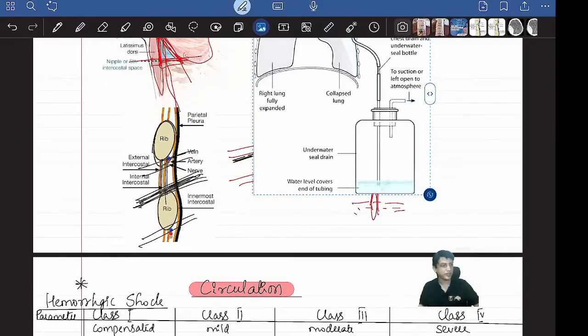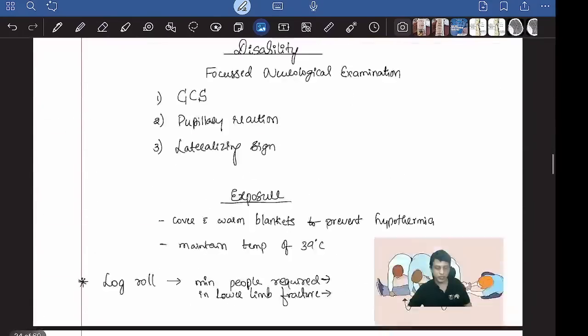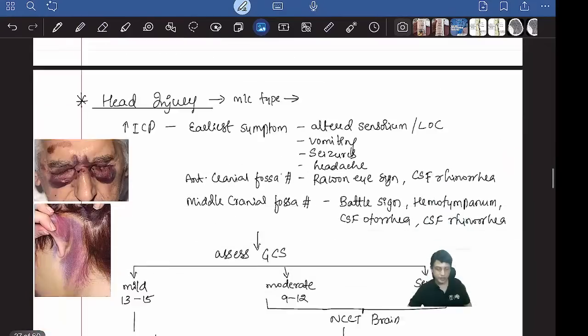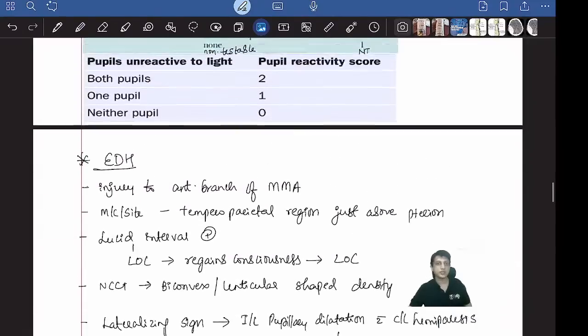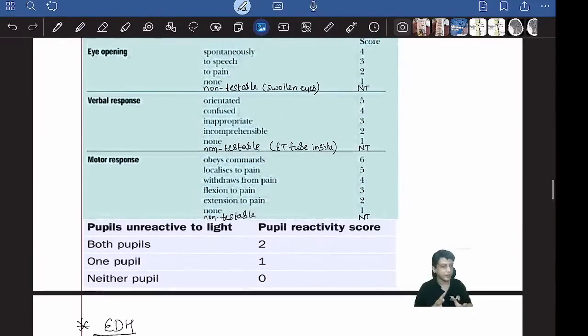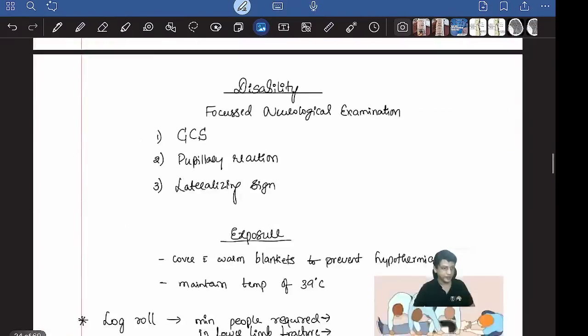You need a much-needed break. Now it's 7:10, I think. We'll take a 10 minute break. Take some water, come back fresh. Then we'll discuss circulation, and these are simple ones, some head injury and GCS. Then we'll discuss the MCQs before leaving today, to make you understand better. To revise the things, I have some 20 very interesting MCQs for you at the end of the class. We'll discuss that and finish today's class. Is that okay? Now it's 7:10. We'll join back at 7:20 exactly. Take a short break.